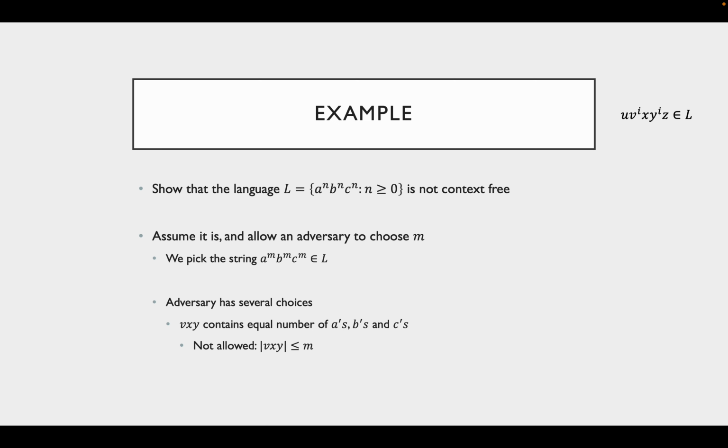The only problem here is that this isn't allowed, because the length of V, X, and Y has to be less than or equal to m. In order to choose an equal number of a's, b's, and c's out of the word a to the m, b to the m, c to the m, you have the entirety of all the b's in there, which means that the length of your substring is equal to m without any a's or c's in it. So this choice of substring isn't even allowed.